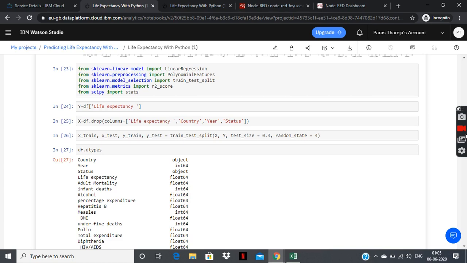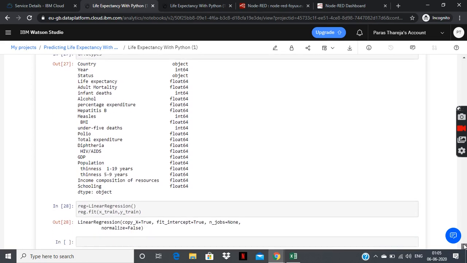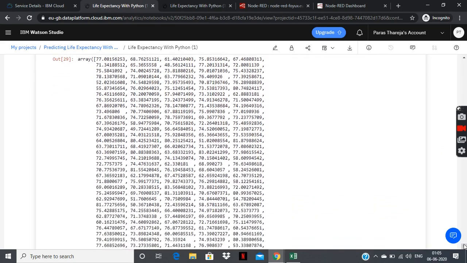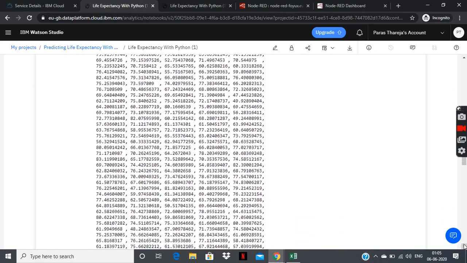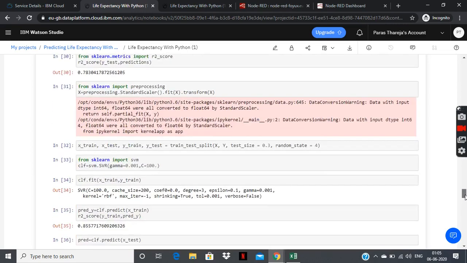First of them is linear regression. I used linear regression and kept my Y data as the life expectancy and X data as all the dataset except life expectancy, country, year, and status. Then I split the data and fitted my linear regression model and tried to get some values. These are the predictions, and I was getting an accuracy of 78.3 through the linear regression model.